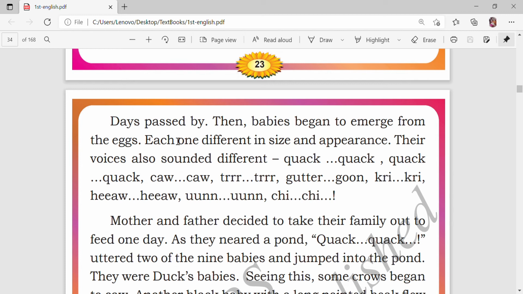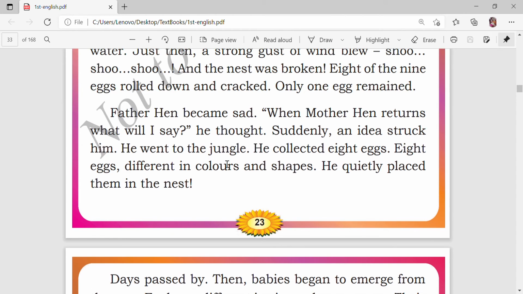Their voices also sounded different. Why, children? The size is different, the shape is different, the voice is different. Think about it. Because father hen collected the 8 eggs, of different colors and different shapes. Okay, because the 8 eggs were destroyed from wind. Okay, like that.